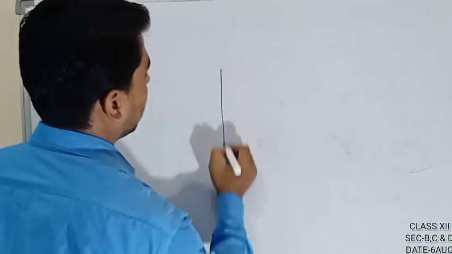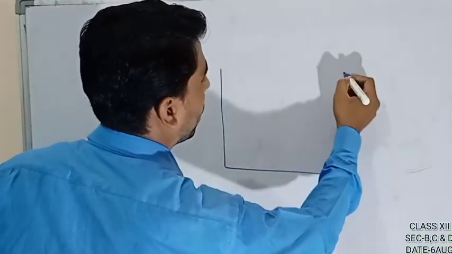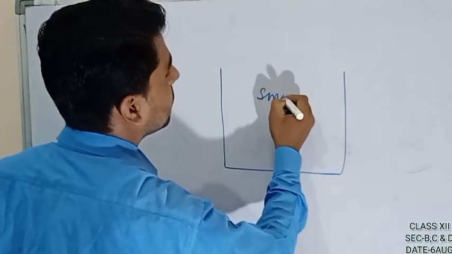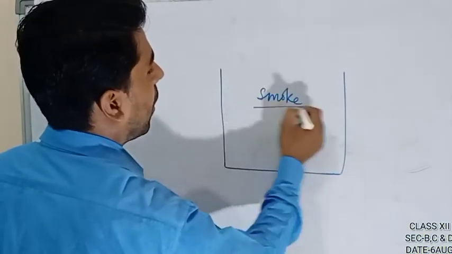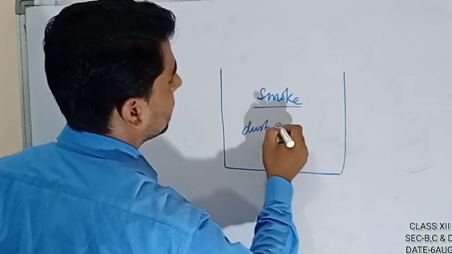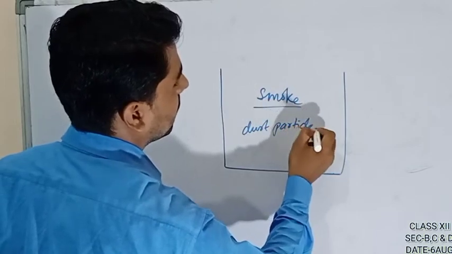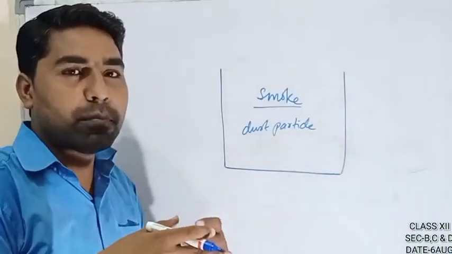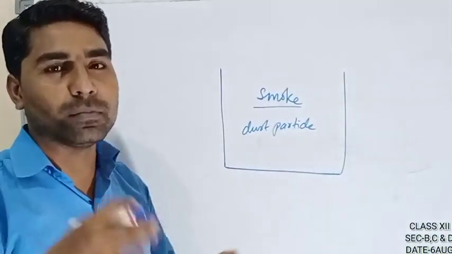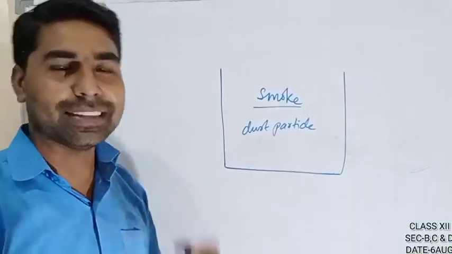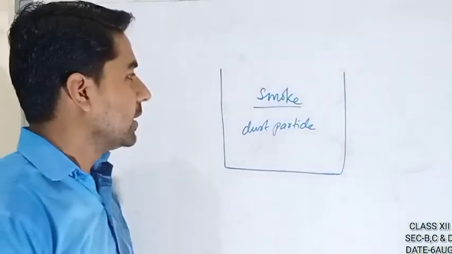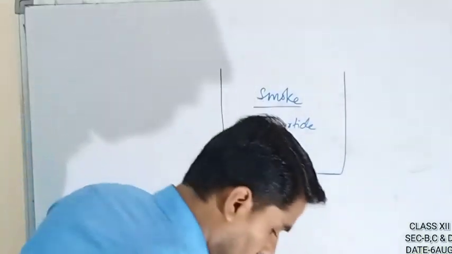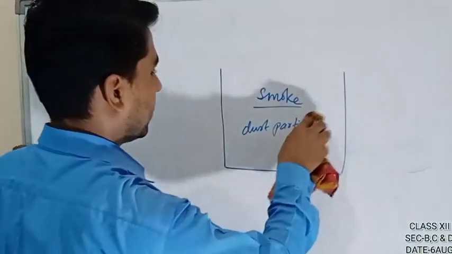What I mean to say is, suppose in this chamber there is smoke or dust particles, but that must be moving, vibrating, continuously moving, then it is possible. So this cannot be possible at every time. To maintain that, we are going to change this.